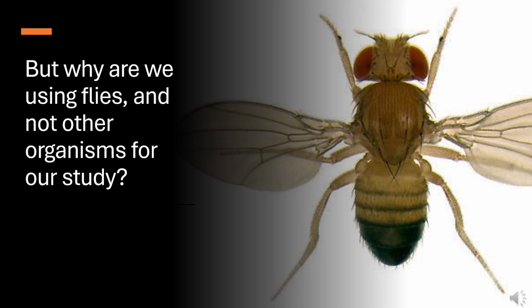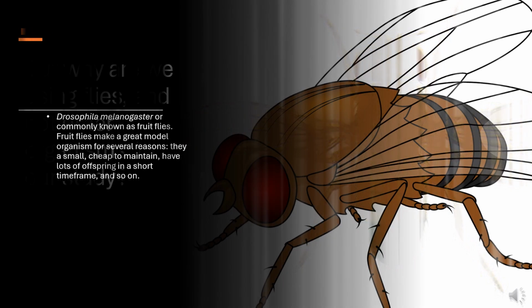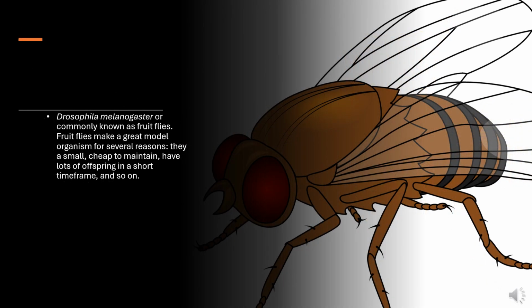But why are we using flies, and not other organisms, for our study? Drosophila melanogaster, commonly known as fruit flies. Fruit flies make a great model organism for several reasons. They are small, cheap to maintain, have lots of offspring in a short time frame, and so on.